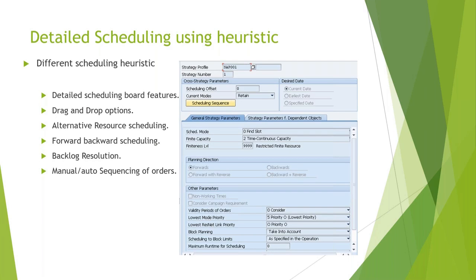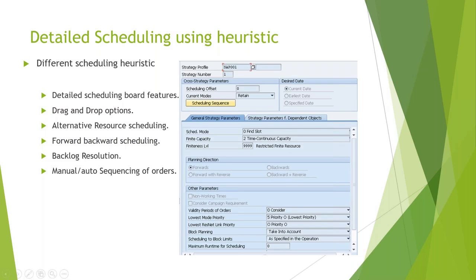Then backlog resolution. If there is a backlog on a particular resource, you can plan it using a heuristic. There are different scheduling heuristics available as well. You can plan as per the sequence. The sequence of your product number or your location or order number, everything can be planned using PPDS.